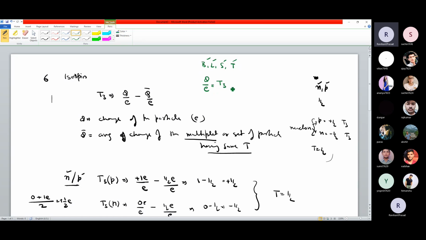That is equal to T3 plus, because this has to be a unitless quantity, that is why we are dividing by e. And B and S are also unitless quantities, so this is equal to T3 plus (B plus S) by 2. This is a very famous formula.